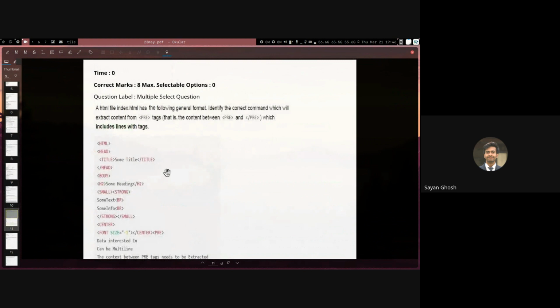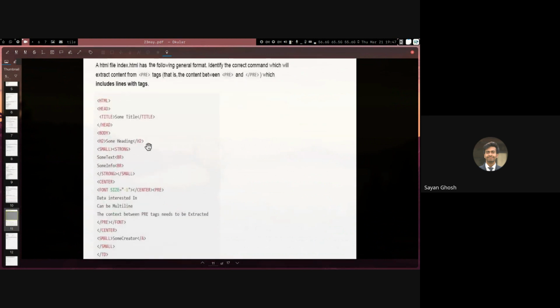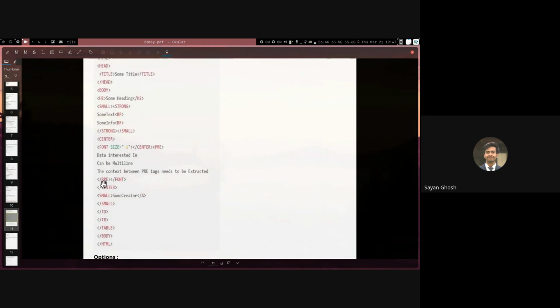So let's move on to the next one. Here we have an HTML file given to us, and our task is to print all the lines that are between the starting of the pre tag and the ending of the pre tag. If you don't know how HTML works, basically a tag starts with the name of the tag surrounded by angle brackets and ends with the name of the tag. On the right, it has a closing angle bracket. On the left, it has an opening angle bracket and a forward slash.